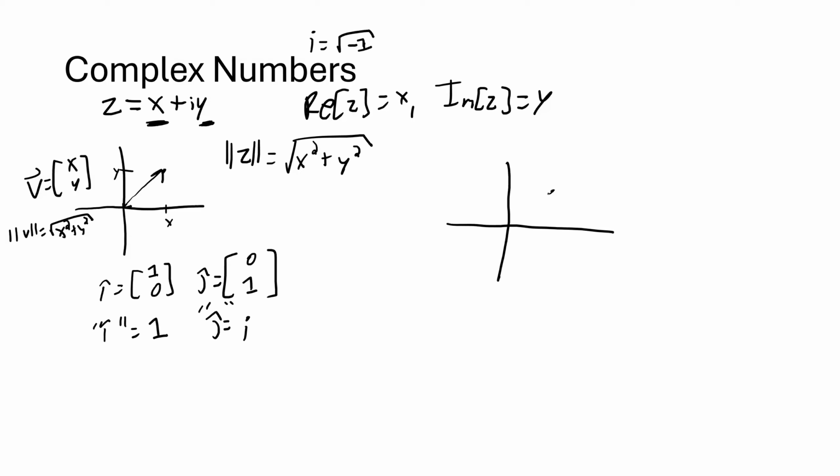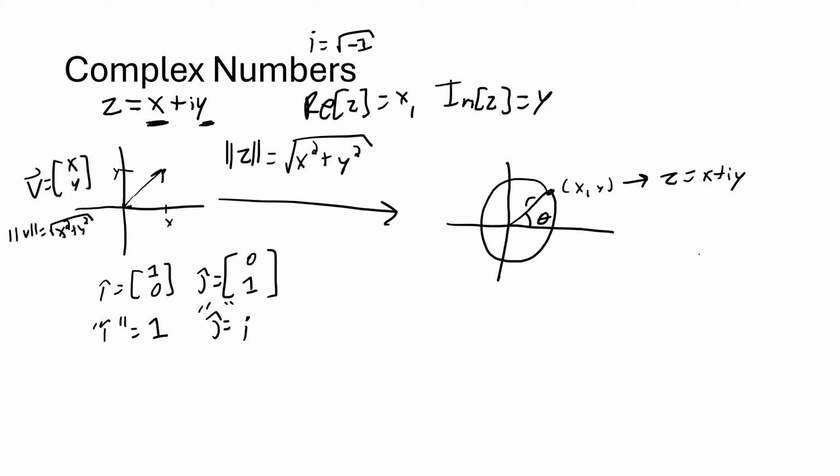So let's return. I'm going to redraw what I drew over there for our point x comma y, which is given by z equals x plus iy. This number, it might be convenient to look at it on a circle. So let's put an angle theta right here, and let's say this circle has a radius of r.